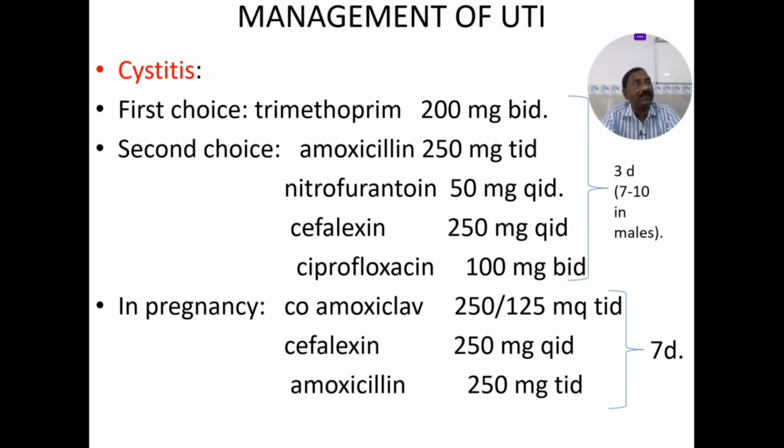Whereas in complicated cystitis, you can use ciprofloxacin 500 milligrams, or trimethoprim sulfamethoxazole 160 plus 800, that is your Bactrim DS, also BD. So in uncomplicated cystitis, you can use nitrofurantoin. In complicated cystitis, you can use ciprofloxacin or Bactrim DS.